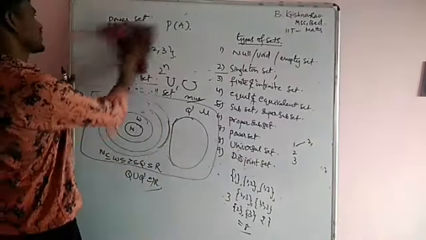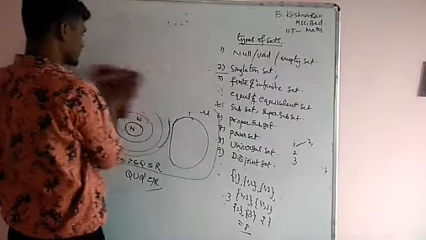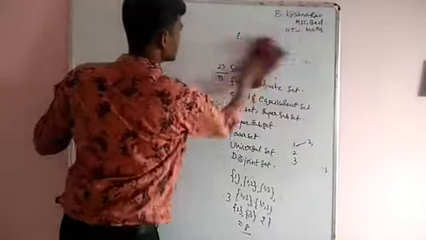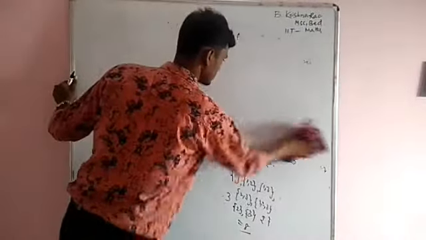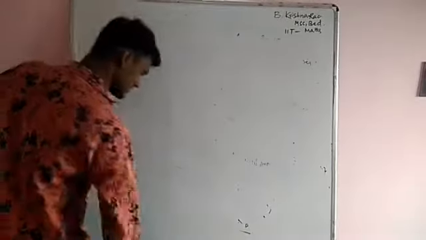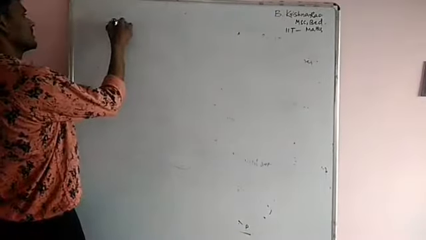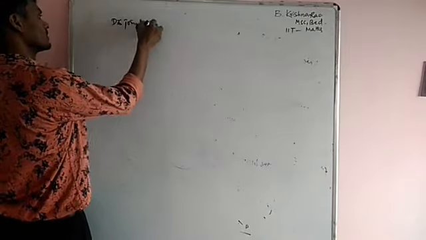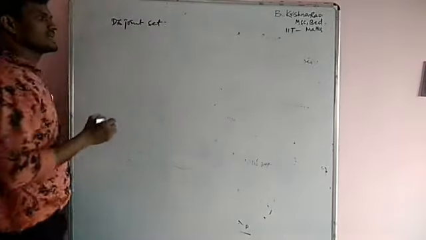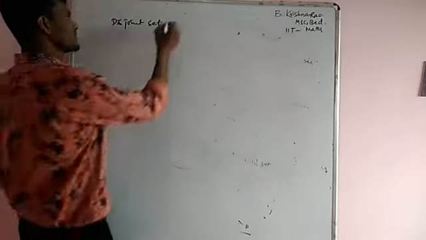Next, disjoint sets. What are disjoint sets? Disjoint set means the intersection is the empty set.